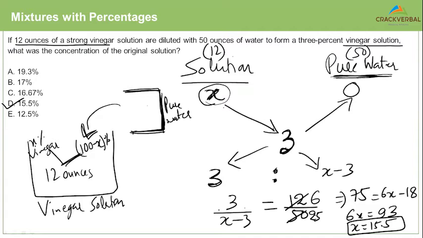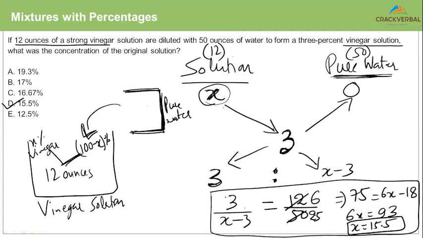A much simpler equation you have here and a much simpler calculation you have here just because of the alligation diagram. The only place where you have to be careful is when you're forming the diagram. You have to put the right numbers in the right places. Okay? Are we clear here? Any questions, any doubts?